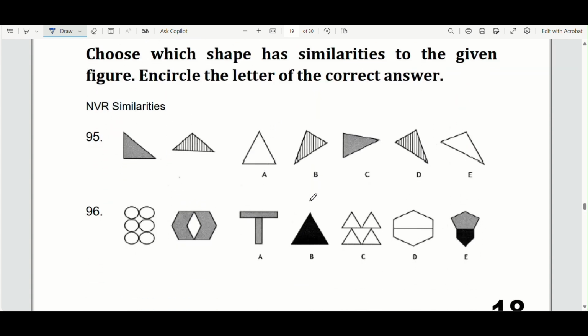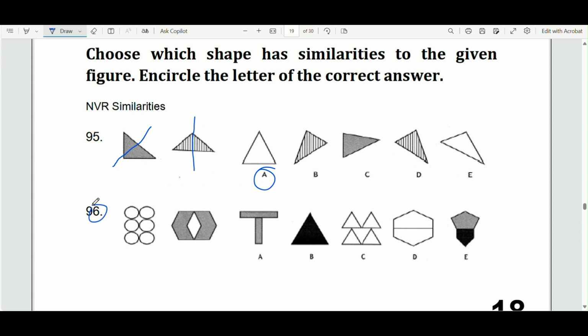Now moving on to NVR similarities. What's similar between these two shapes? They're both triangles. They both have lines of symmetry. You can see this line of symmetry. And they both have some type of shading. Now let's see which one of these options have lines of symmetry. It looks like it's only option A. So that's a similarity, is that it's a line of symmetry.